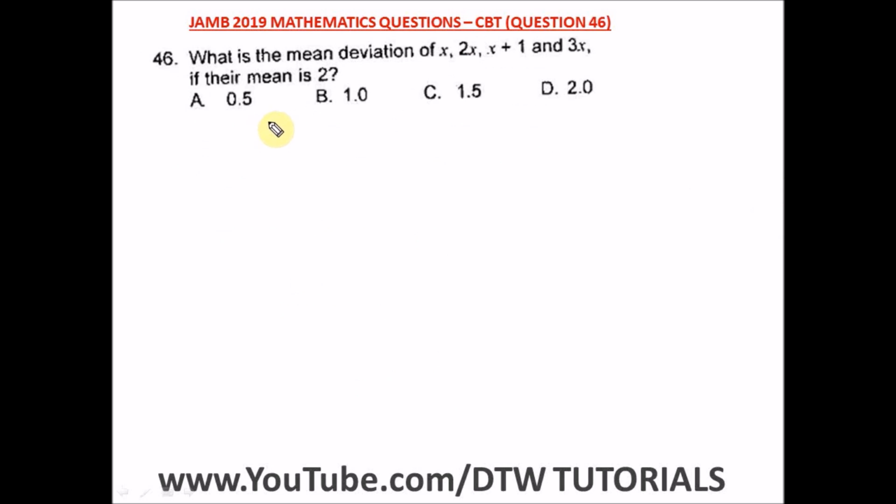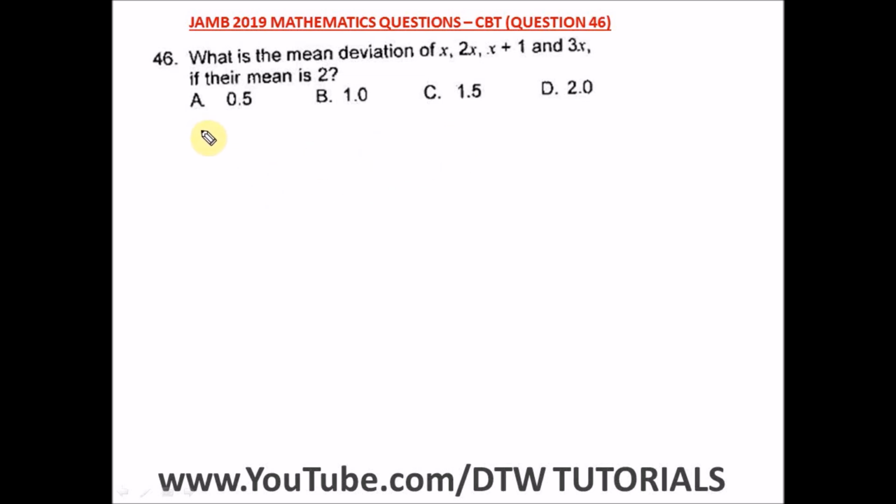Question 46 of the JAMB 2019 Mathematics Past Question. That's your UTME CBT exam. It says, what is the mean deviation of x, 2x, x plus 1 and 3x if their mean is 2? So we're looking for mean deviation. And you know mean deviation is the amount, how do I put it, the amount a particular set of numbers deviate from the mean. That's the meaning of mean deviation. No big deal about that.